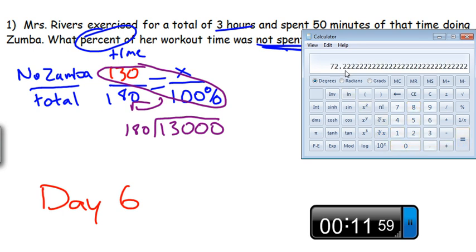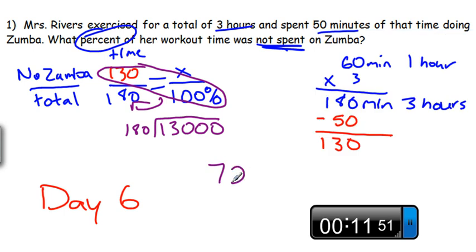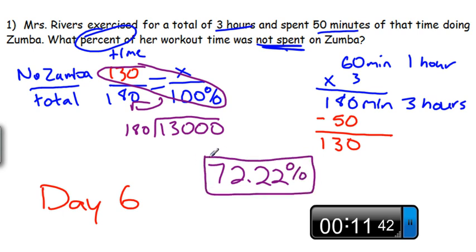That'd be 72.2222222. So we can say it's about 72.22. And that's a percent up here, so we can put a percent sign. And we are done with that. Good. Alright, I'm going to stop Zumba music.